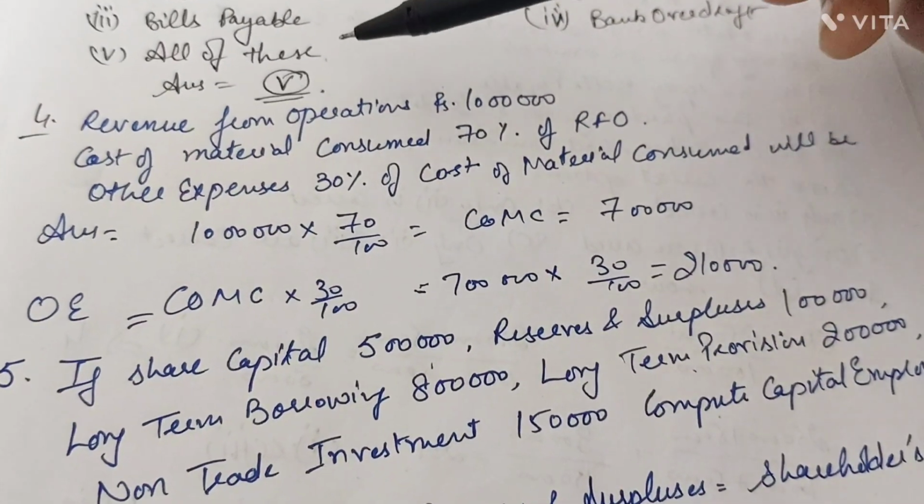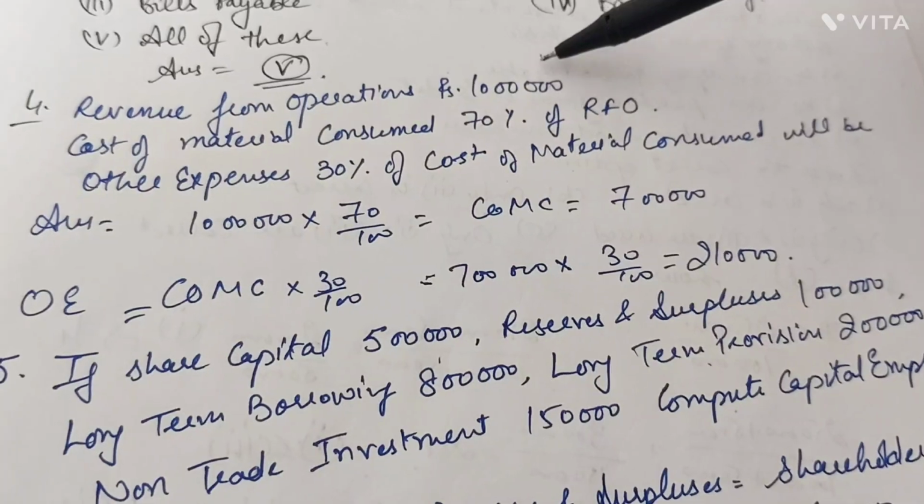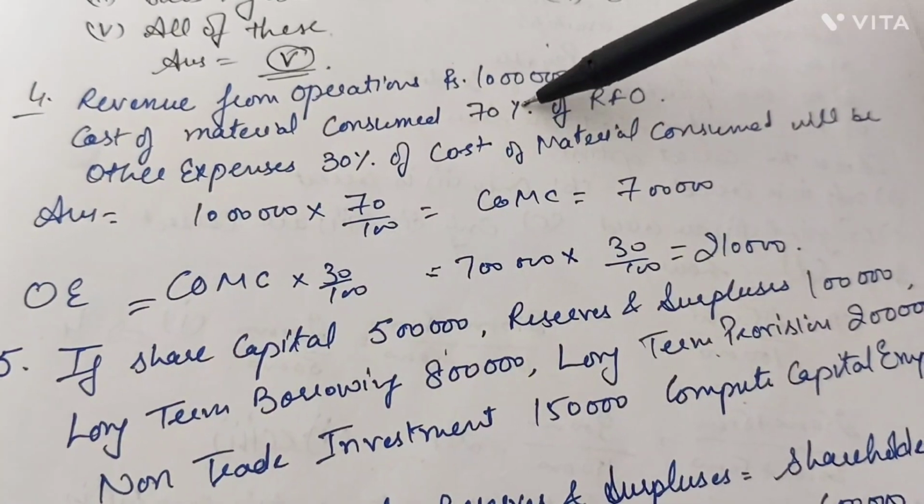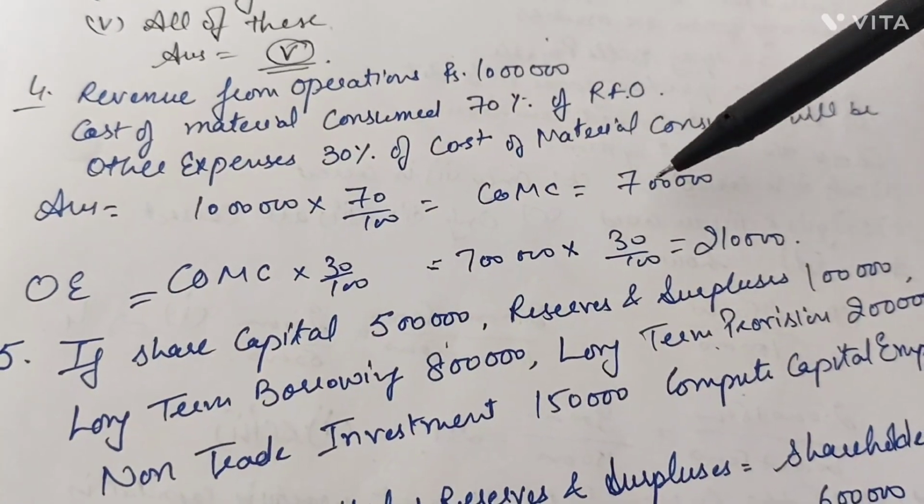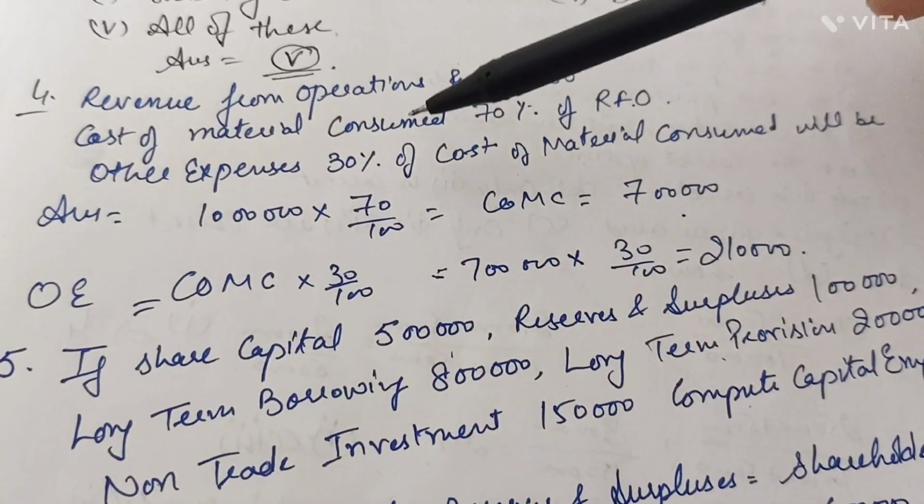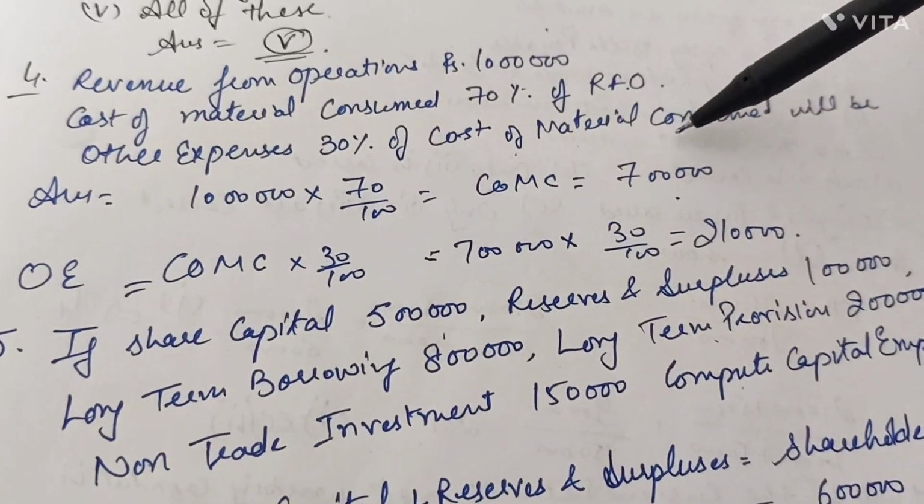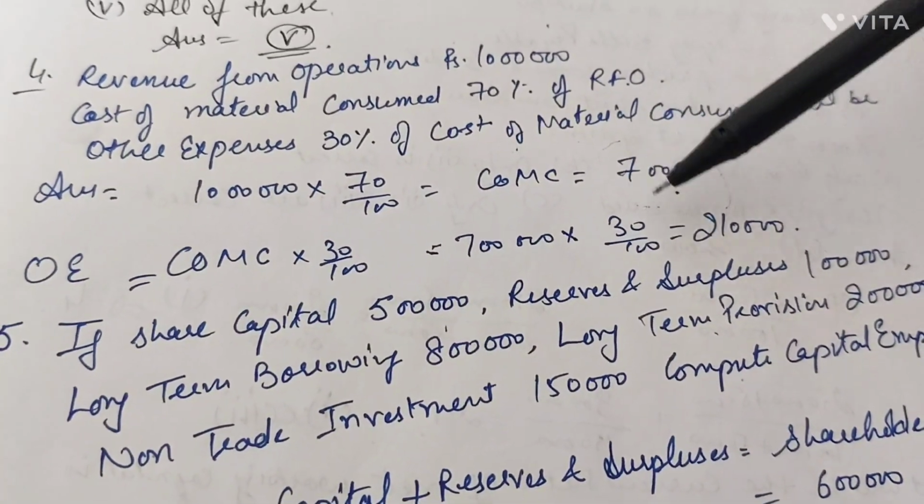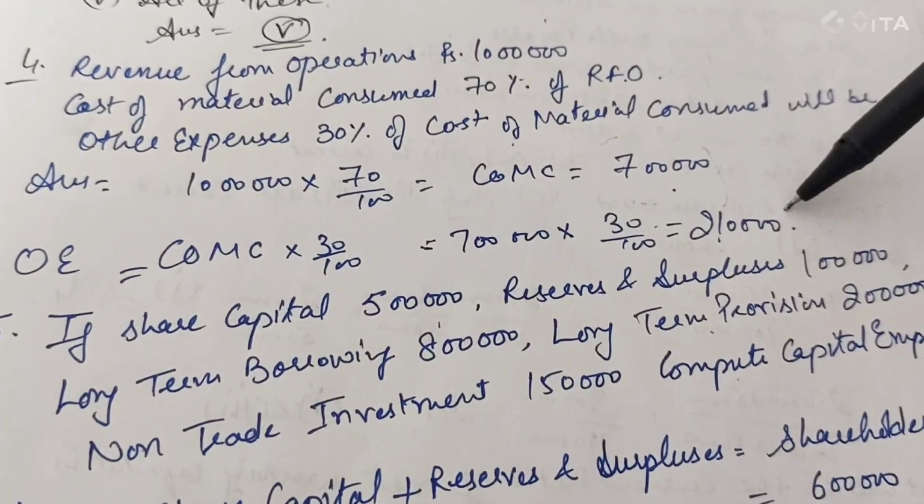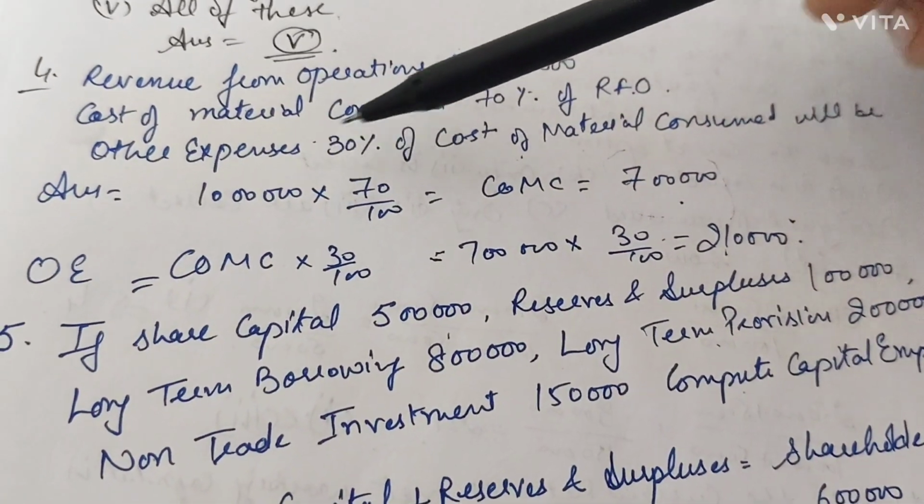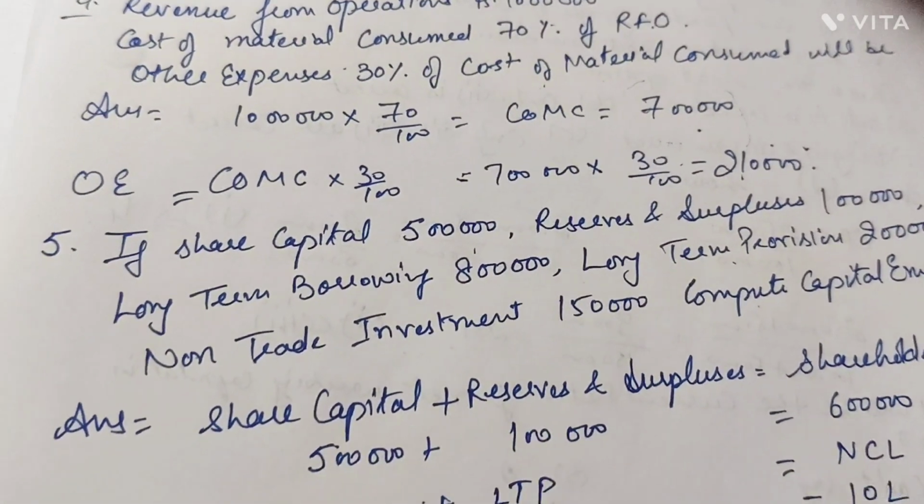Next question in front of you: revenue from operation is 10 lakh. Cost of material consumed is 70% of revenue from operation, which becomes 7 lakh. Other expenses are 30% of cost of material consumed. So 30% we got over here is 2 lakh 10,000. So what is the value of other expenses? That is 2 lakh 10,000.